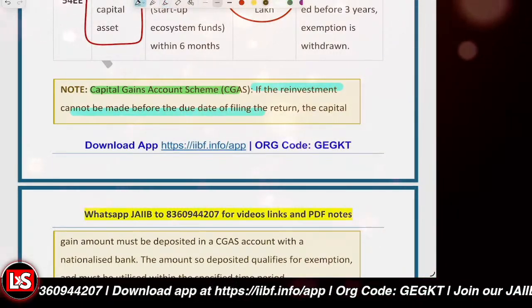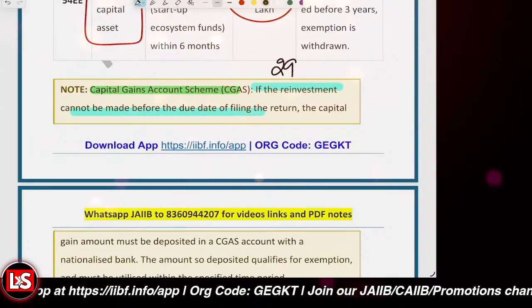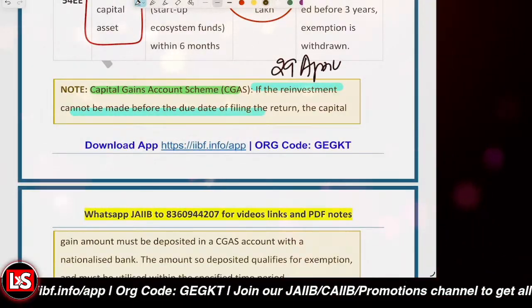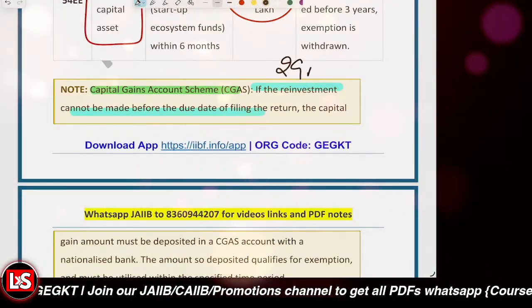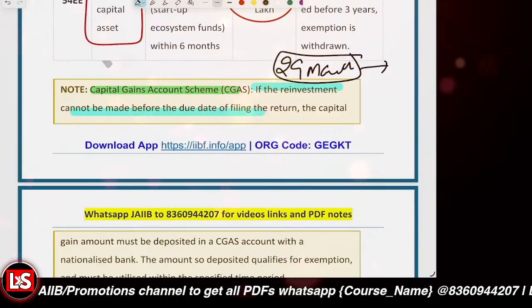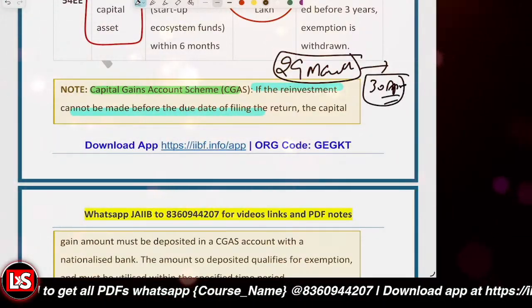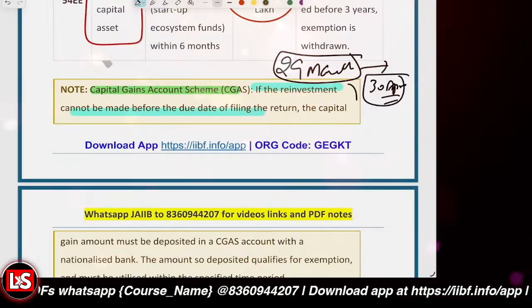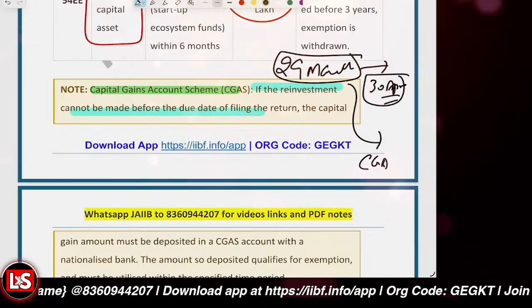Let's say you sold the property on 29th of March, and the due date for the income tax filing is 30th of April. So you can deposit the amount in this CGAS.